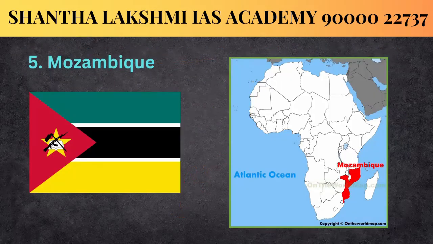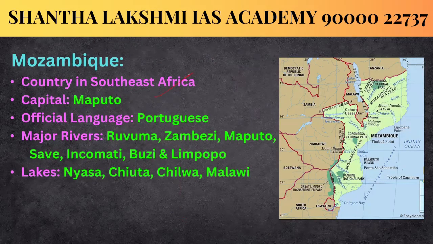Now coming to the final topic, that is Mozambique. This is Mozambique in the southeast part of the African continent, which is separated from Madagascar by the Mozambique Channel. It has a maritime border on the Indian Ocean here. It is a country in Southeast Africa. Its capital is Maputo. You can see its boundaries here: Eswatini, then South Africa, Zimbabwe, Zambia, Malawi, and its northern border includes Tanzania. And here is the Mozambique Channel, which separates the African continent from Madagascar, and here is the Indian Ocean.